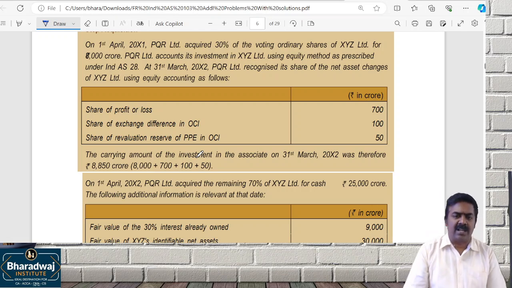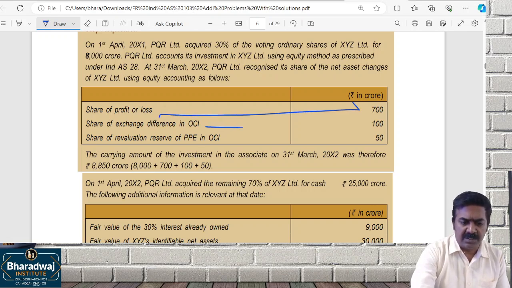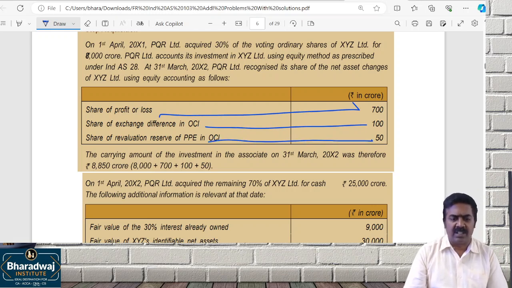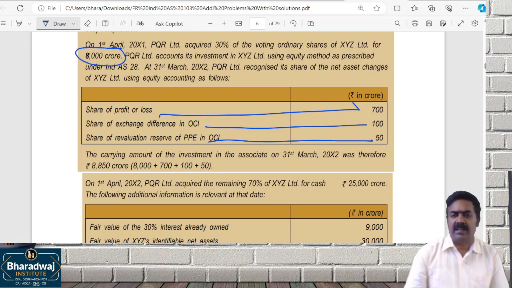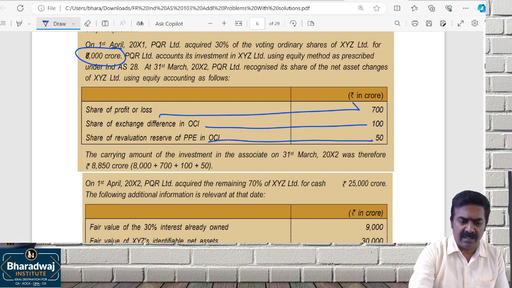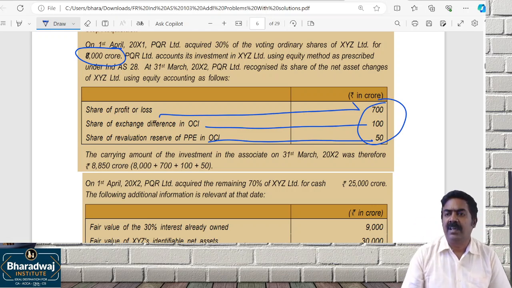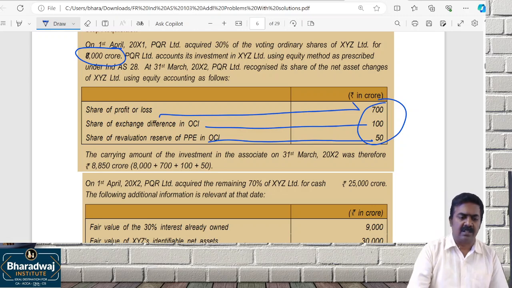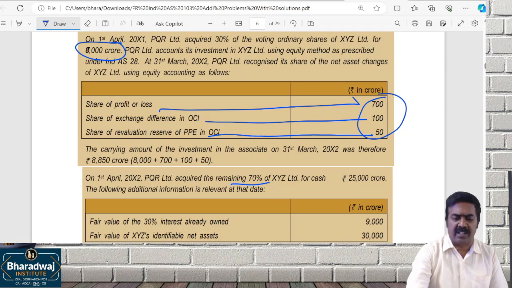They recognize net changes: share of profit or loss, share of exchange rate difference, share of revaluation reserves. Therefore, the carrying amount of the investment is 8,000 crores plus our share, 700 plus 100 plus 50. Today they have shown in the balance sheet 8,850 crores.